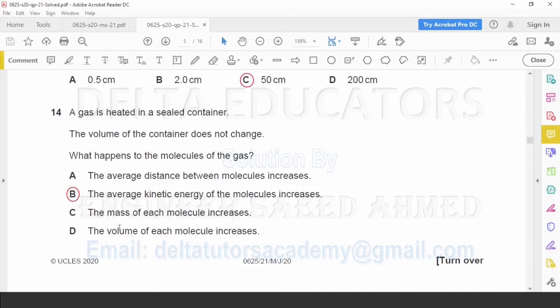Option D, the volume of each molecule increases. The volume of the molecule does not increase. With the increase in temperature, the distance in between the molecules may increase, but the volume of the molecule will not increase, it remains the same. So option D is also incorrect. Correct option is option B.